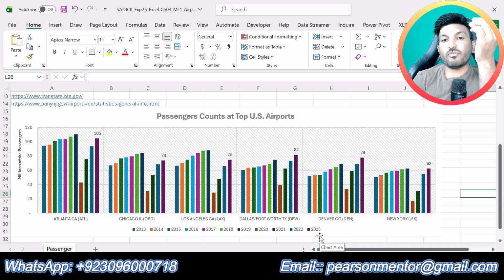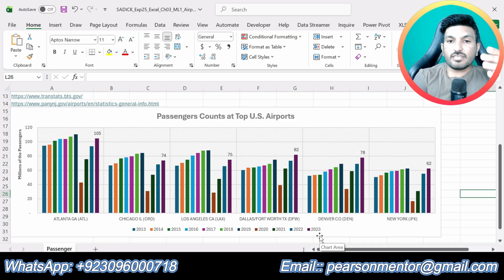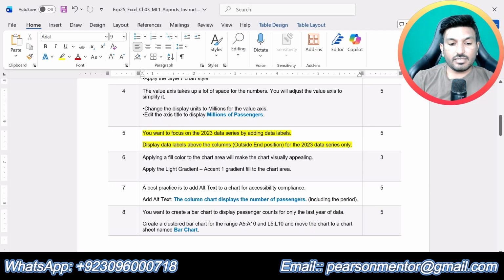So now you can see that we have the data labels only outside end of the 2023 data series, because before adding the data labels we selected the 2023 data series and then we added the data labels. We were not supposed to add the data labels to all of the series. We were only supposed to add the data labels to the 2023 data series. Okay, that is all about step number 5.